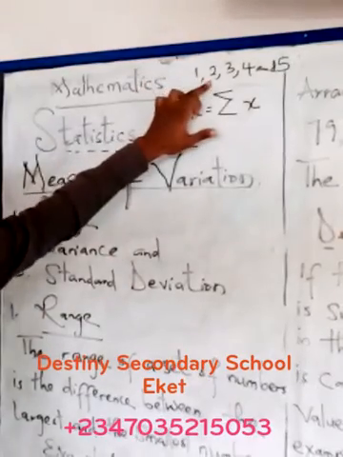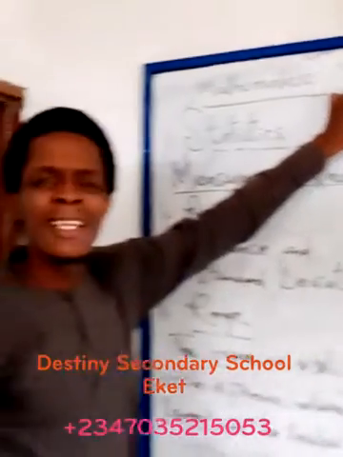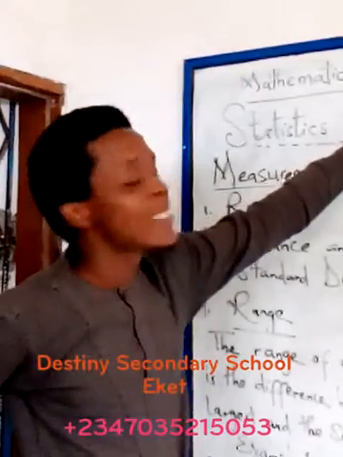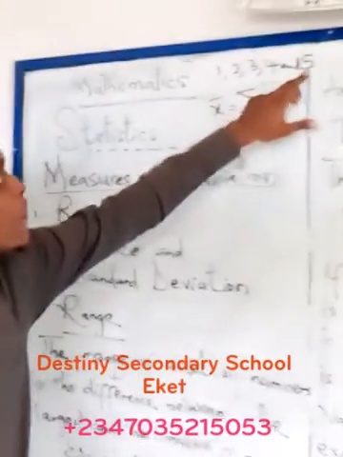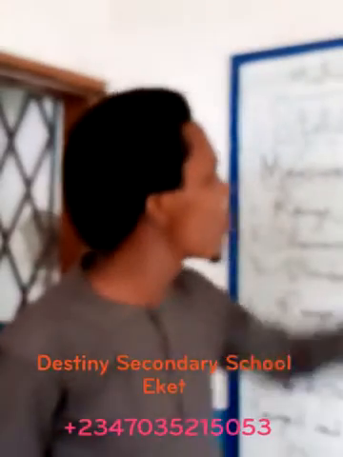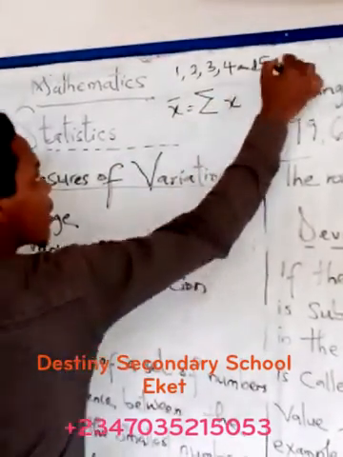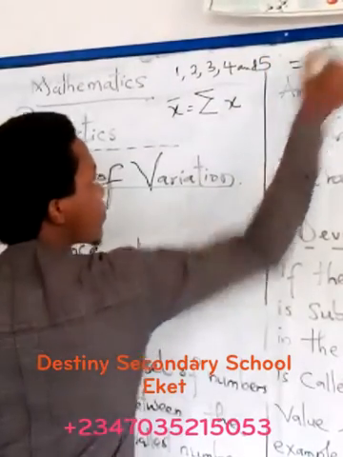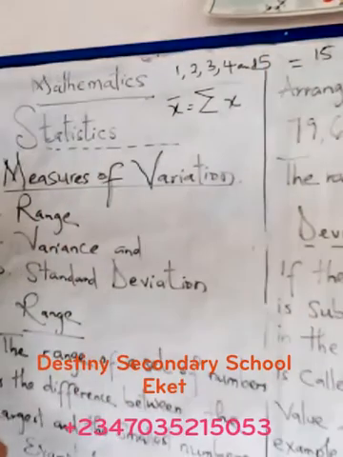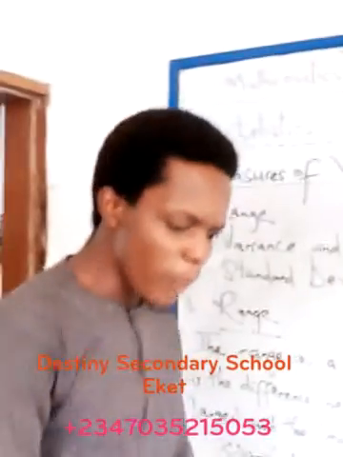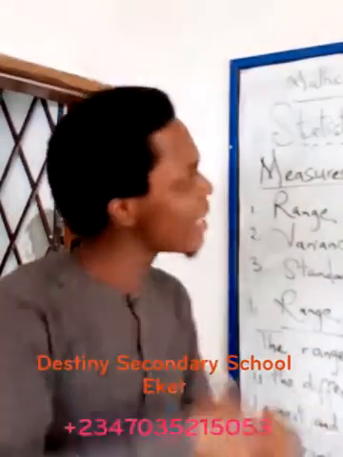1 plus 2 gives you 3. 3 plus 3 is 6. 6 plus 4 is 10. Then 10 plus 5 is 15. So the summation of x here represents all these numbers, and in this case it is 15. Now, how many figures are there in that set?